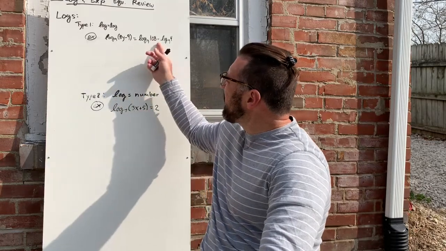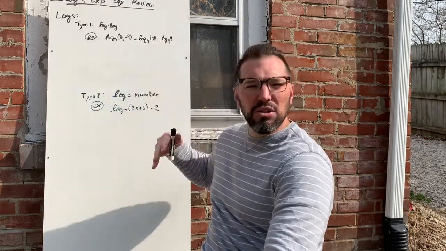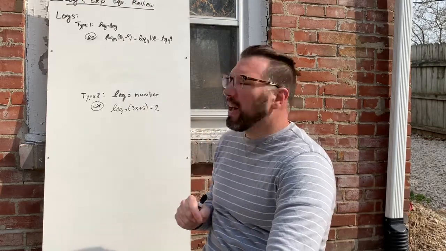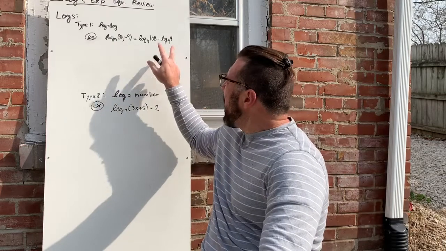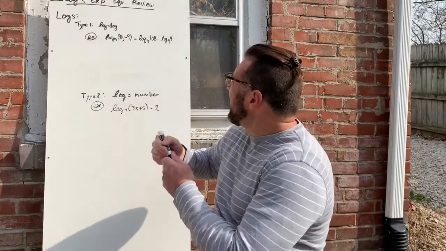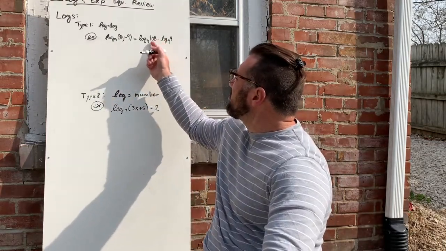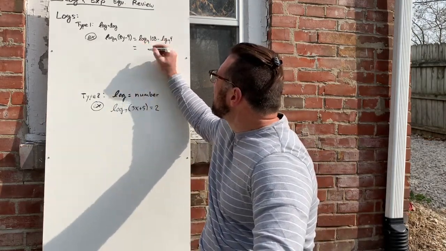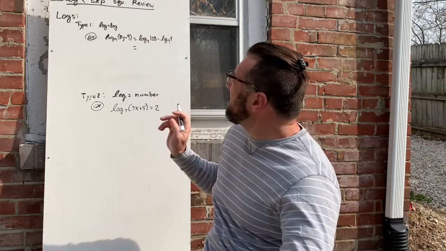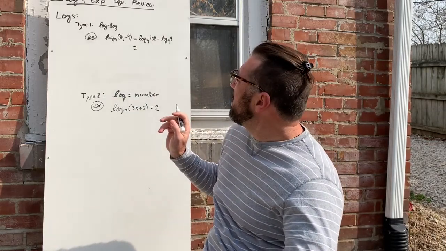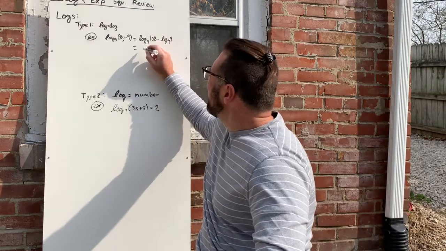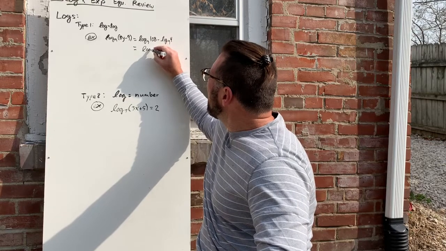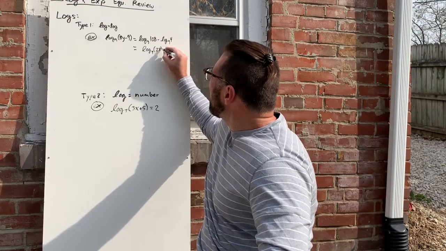For this first type, step 1, you want to use the properties of logs, which I'll post here in a link below if you forgot them, to combine the logs. Because these have the same base, you can combine them. When you subtract, it's related to division, right? You divide the inputs. So this equals 108 divided by 4, what is that, like 27, I believe? Log base 9 of 27, great.